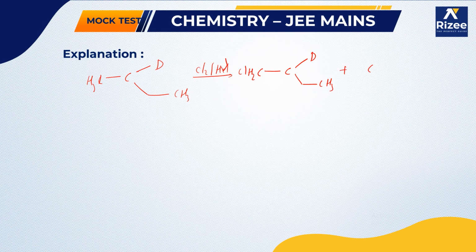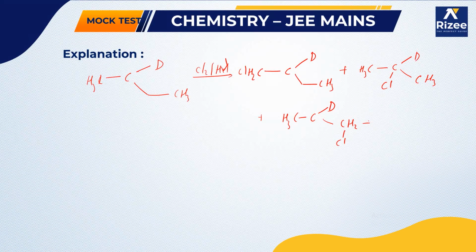The second product will be, since it is monochlorinated, we can write CDHCl and CH3. Also we can find CH3, C, D, CH2Cl, plus this is CHCl, CH3, and you can find another product as CH3, C, D, CH2, CH2Cl.